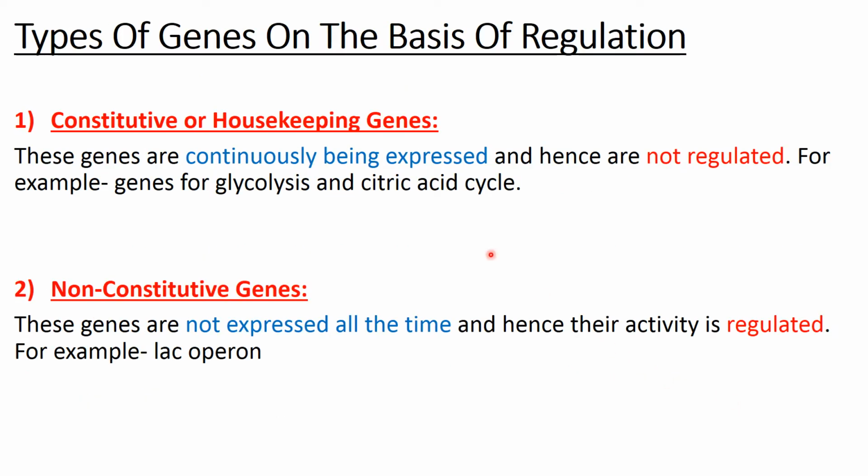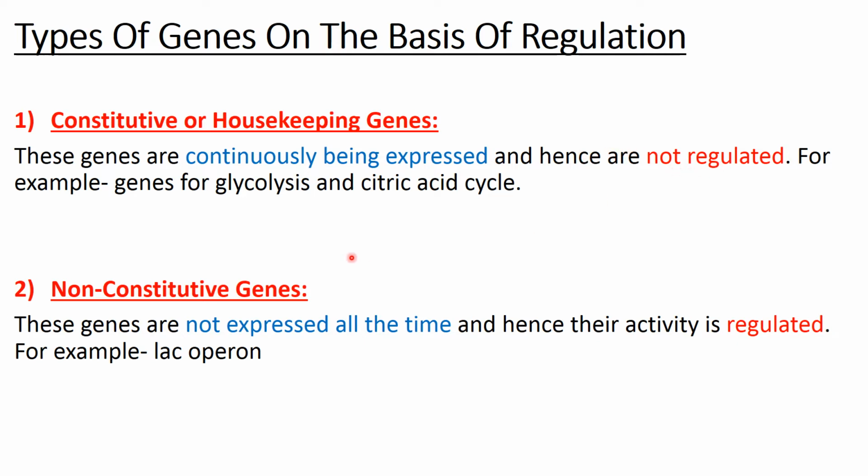Now coming to the types of genes. On what basis? Basis of regulation. So we have two types of genes: constitutive or housekeeping genes and non-constitutive genes. Constitutive or housekeeping meaning those genes that are always required. So these genes are always expressed. If these are always expressed, hence their activity will not be regulated.